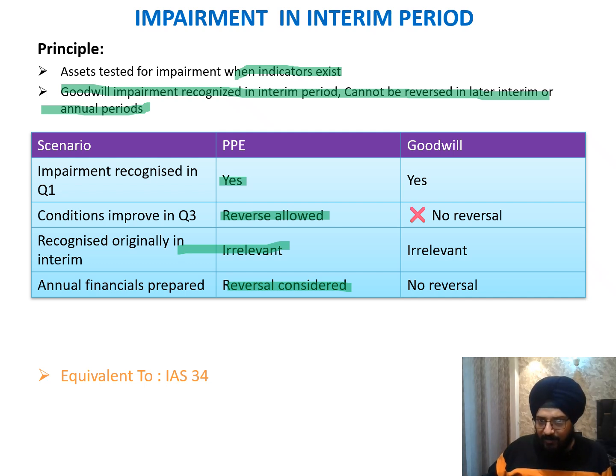annual financial statements. But for goodwill impairment recognized in Q1, even if the condition improves in Q3, there is no reversal, and it is irrelevant, and there is no reversal in the annual financial statements. This is in line with IND AS 36, and this is absolutely in line with IAS 34 when we are comparing it with IND AS 34. We'll move to the next slide.